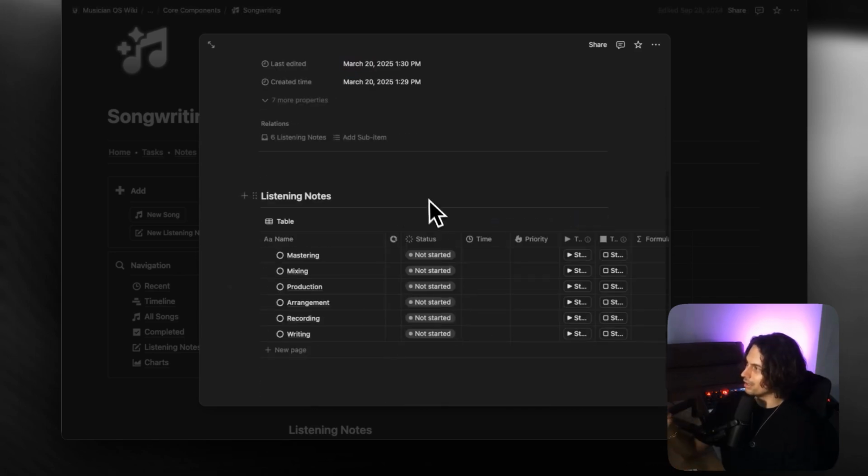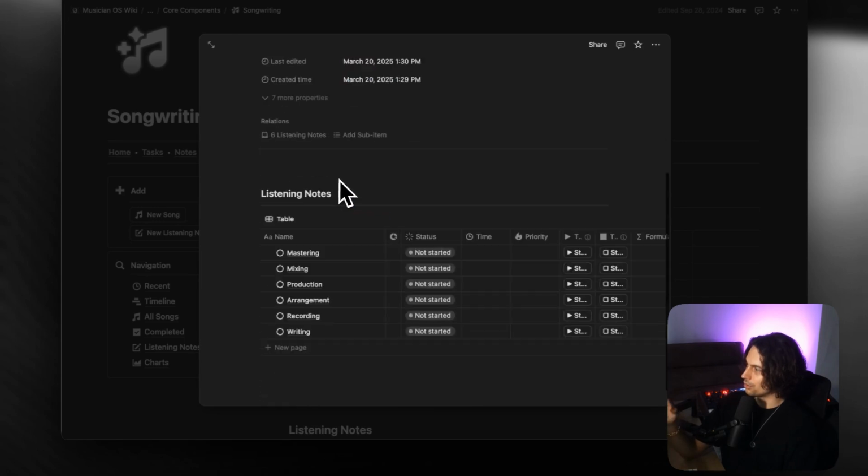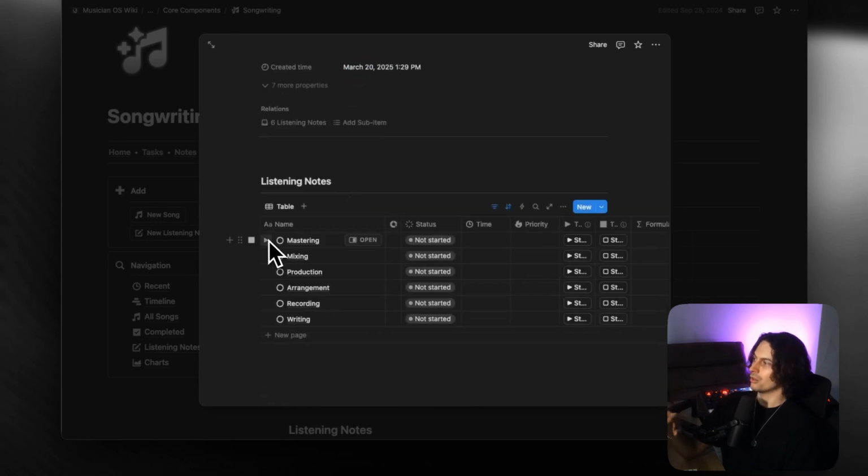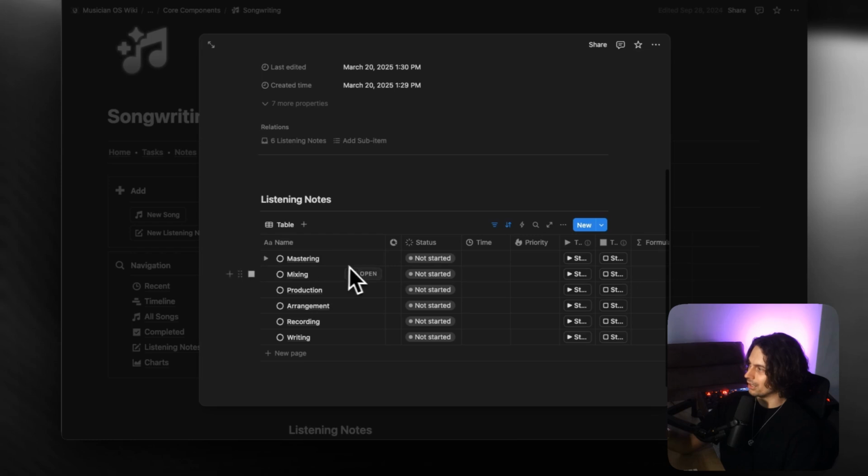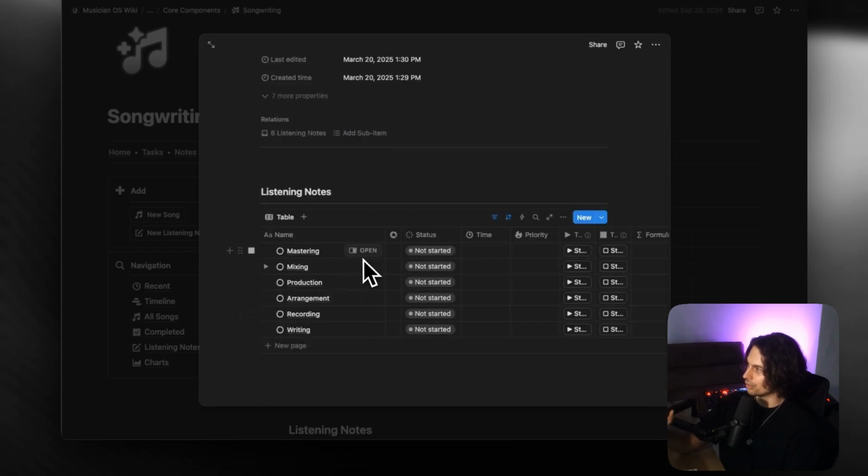Now you can see immediately that under listening notes for this track, we have got some different categories. So there's writing the song, there's recording the song, there's arranging the song, there's the production, the mixing, and the mastering. They don't all always have to happen in this exact order. Usually mixing and mastering will always be last, but it might be that you write, you start recording, but then you actually go back to writing, but then you start doing arrangement, or it could be you doing production very early. Whatever the case, it doesn't matter. All that I'm saying here is that a song needs to go through these different phases.